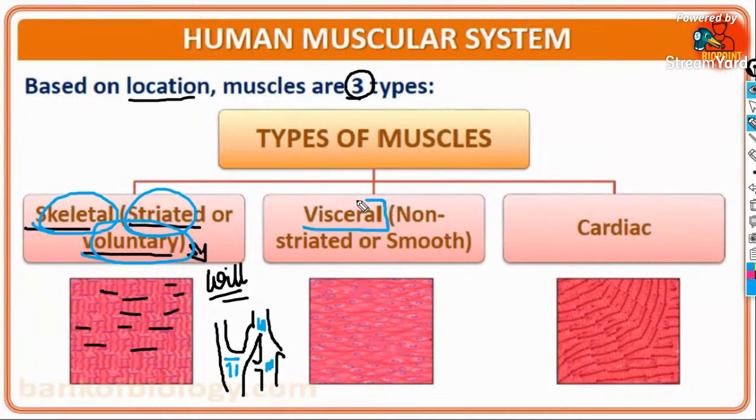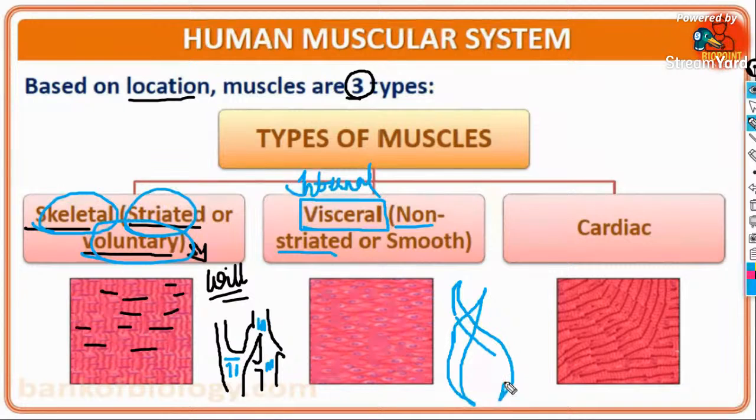Next is the visceral muscles. Visceral means what? Associated with the internal organs. These are non-striated muscles, which means they don't have any striations. The shape is like this.